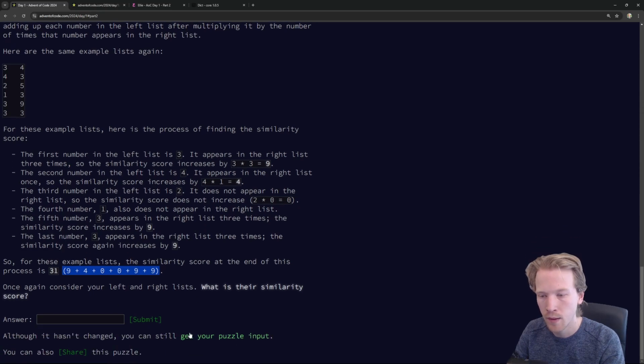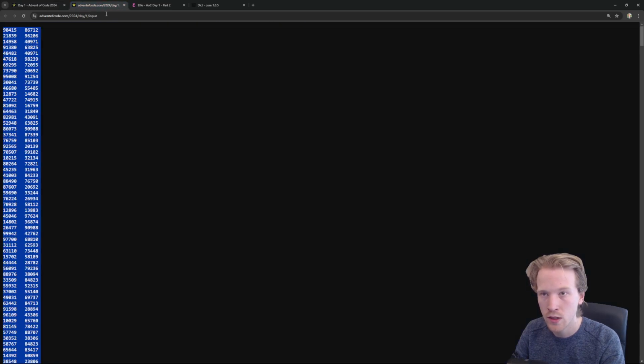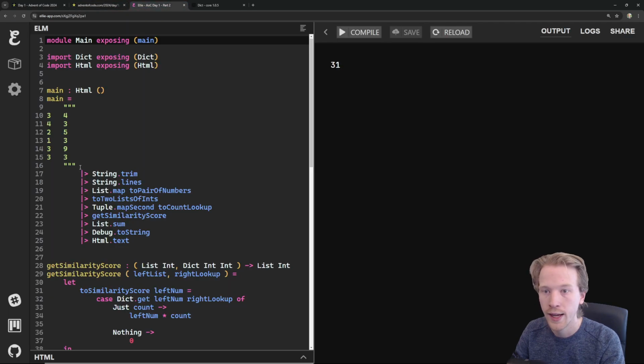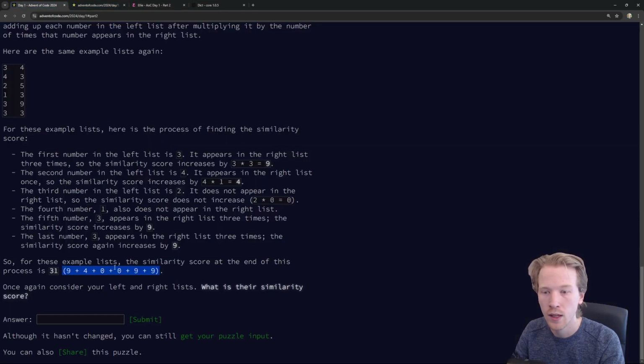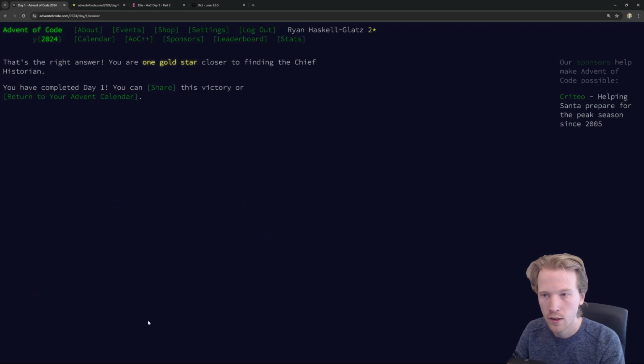Let's get my puzzle input, which hasn't changed. Let's just take this puzzle input, and let's see if we get the answer we're looking for. We get a number that's much bigger. It looks like it's 22 million instead of 2 million. Let's see if this is right. And it is. We did it. Okay, that was a longer day one than I expected. There was a lot of list looping, a lot of folding.